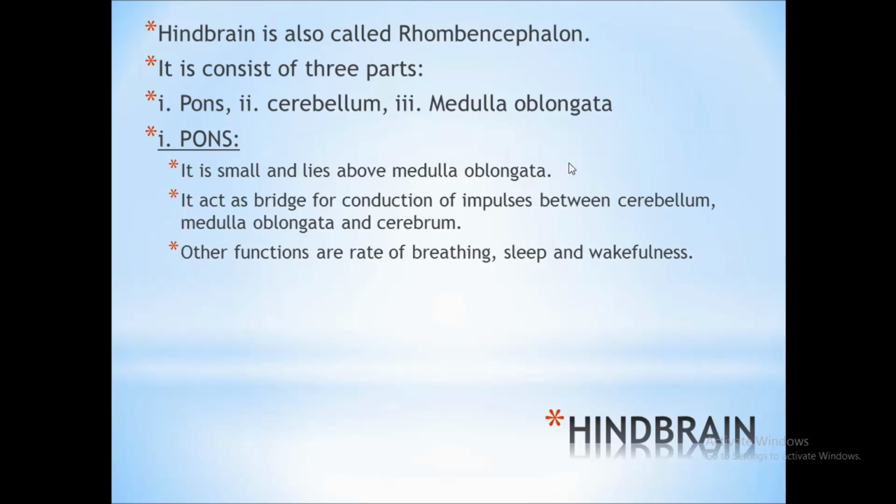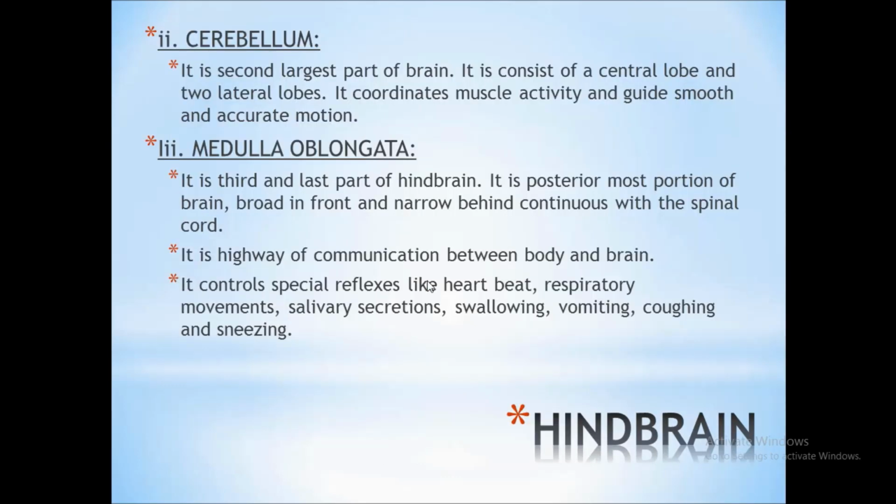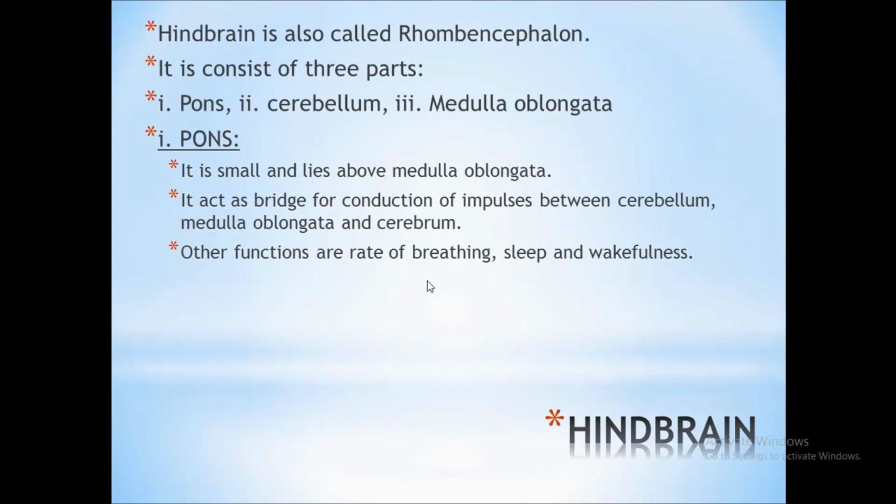Pons is a small structure that lies above medulla oblongata. Here we can see this bulging, rounded portion, which is the pons. This is also part of the brain stem. So, pons lies above medulla oblongata.